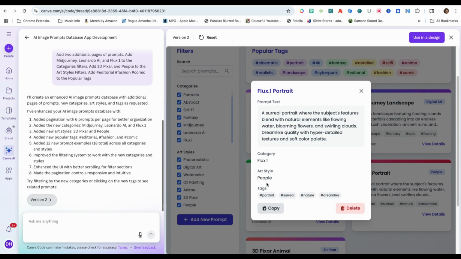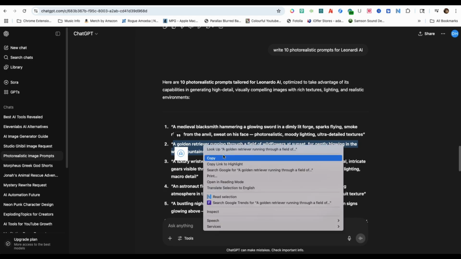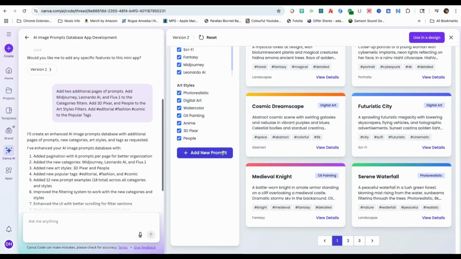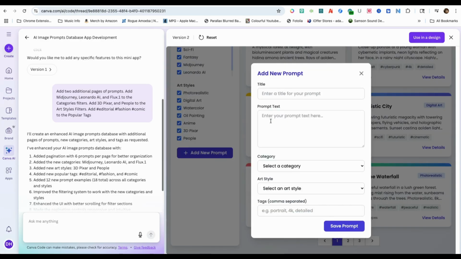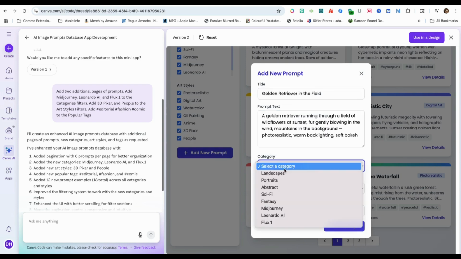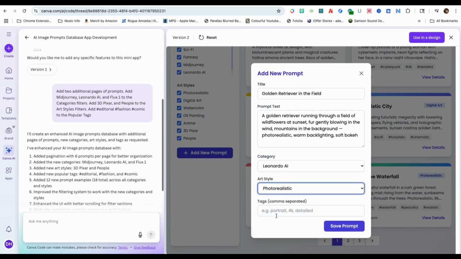Now I'll show you how to create your own image prompt template. I'll go to ChatGPT to copy a prompt, and then head back over to Canva AI and click Add New Prompt. A window will pop up and I'll paste it in the prompt text section. I'll then add a title name, select a category, an art style, and a tag. Then I'll click Save Prompt.